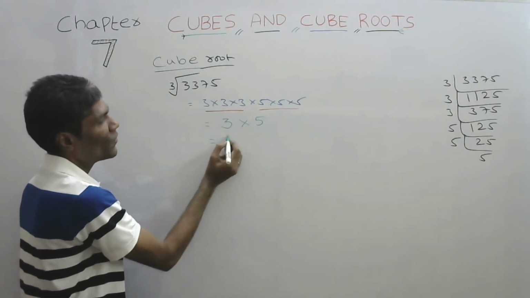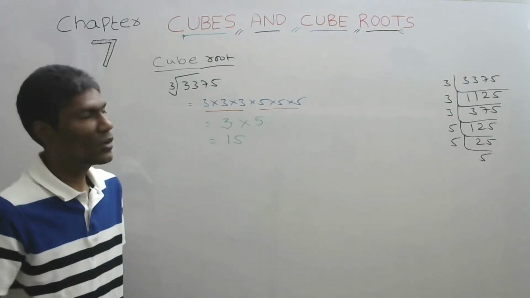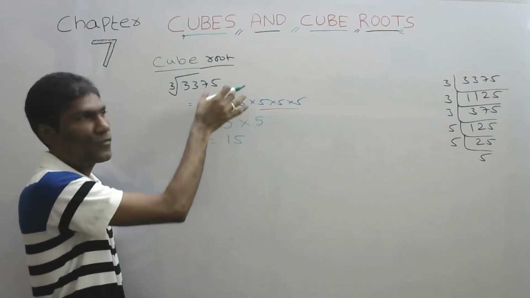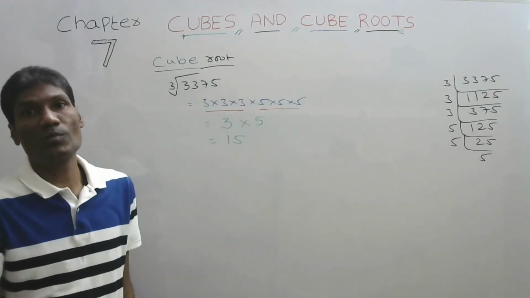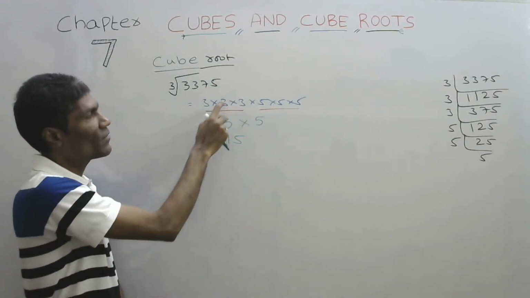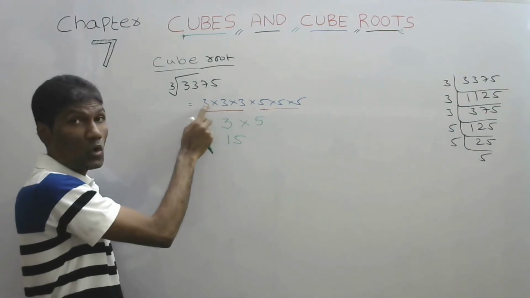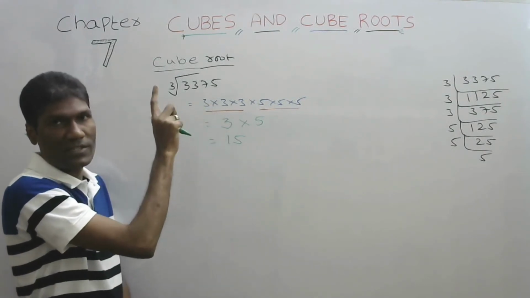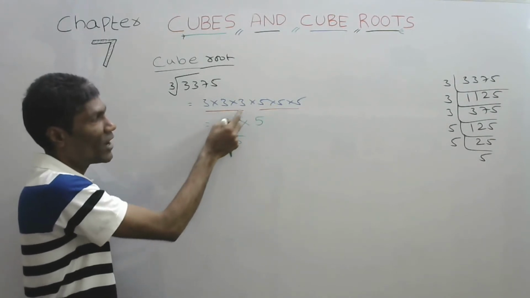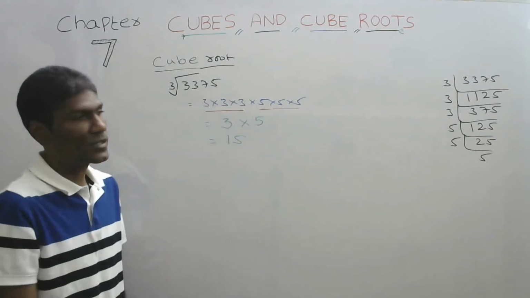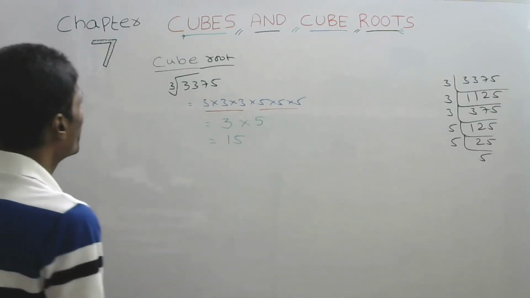So 3 into 5 equals 15. We know why we are taking one number from 3 numbers? Because we are dealing with cubes, whereas in squares we took one number from 2 numbers. As we are dealing with cubes, we take one from 3 numbers. So this is how we will find it.